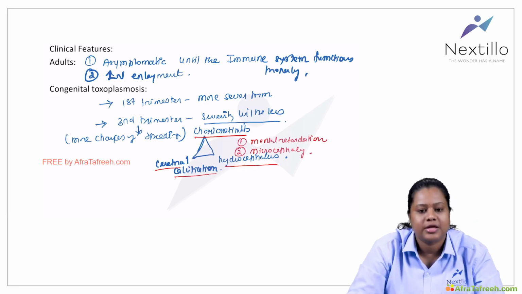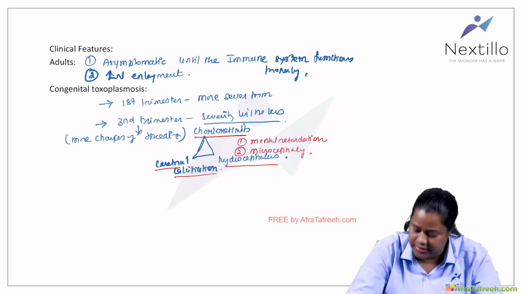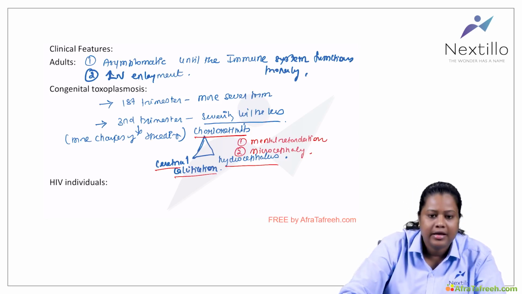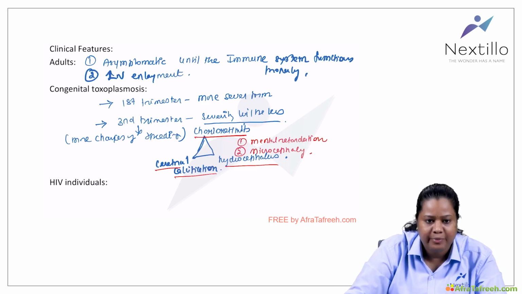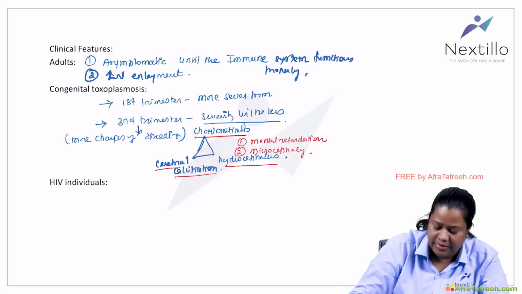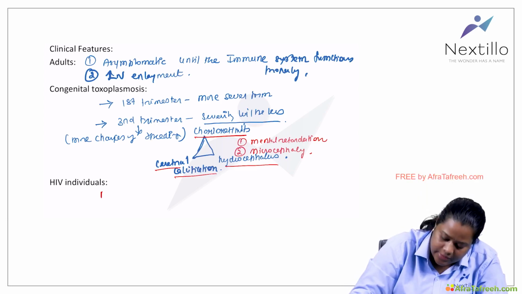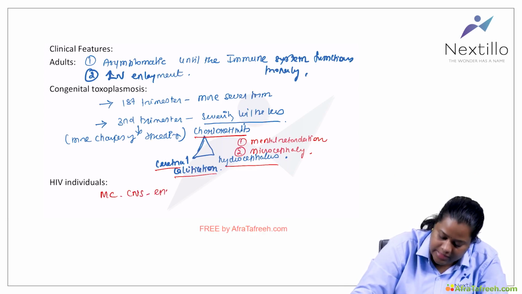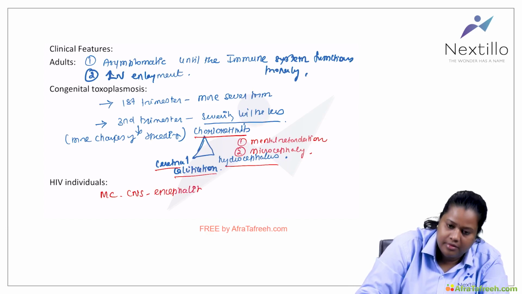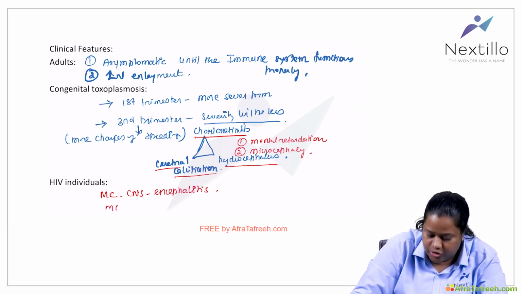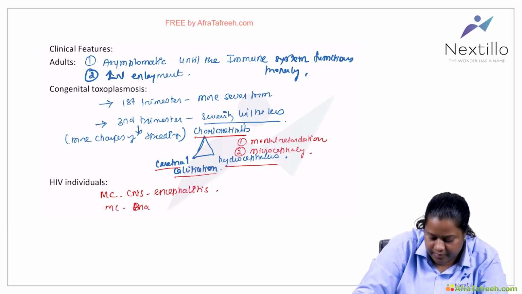So these are the congenital toxoplasmosis features. And in HIV individuals, it will be disseminating. The most common site would be the CNS; it will cause encephalitis, and the most common site is the brain.